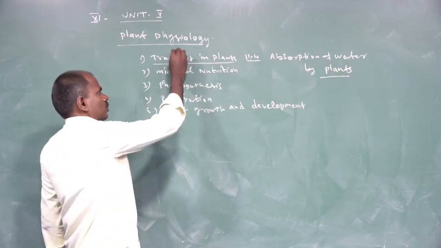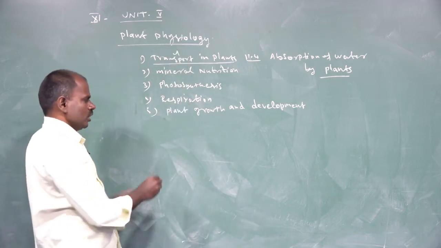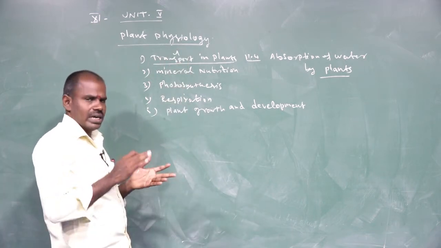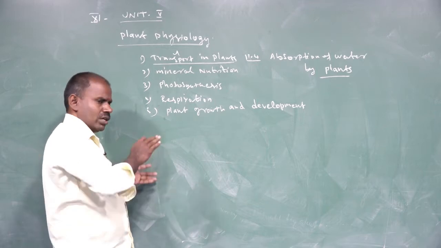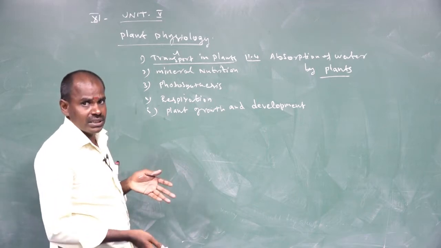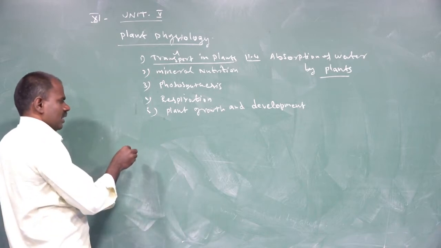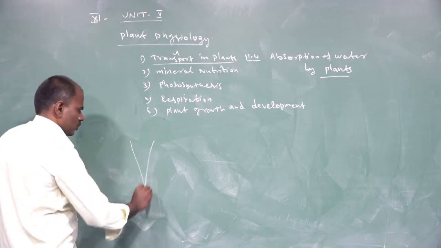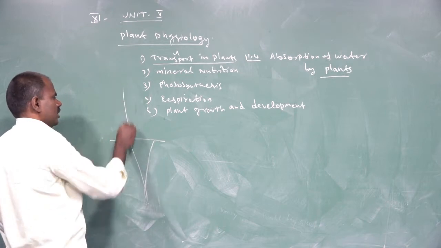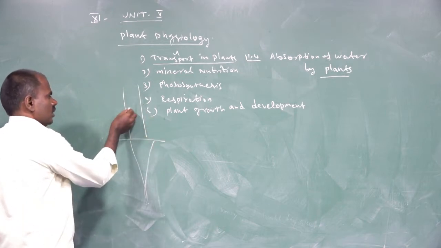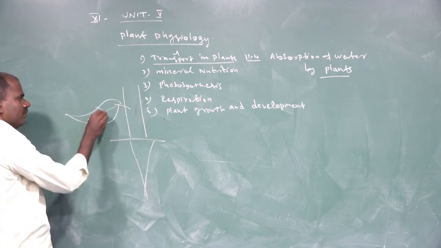So what is transport? Transport means movement of water, gases and minerals from one place to another place in the plant cell. That is called transport. For example, let me draw the diagram of the root system. The region above it is called the shoot system. The shoot contains the leaves.